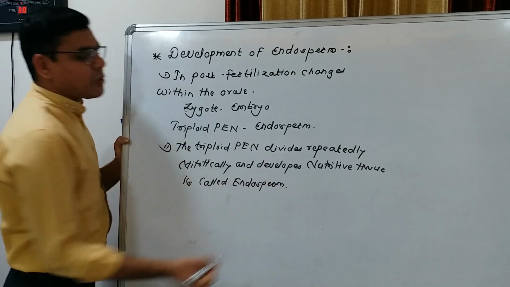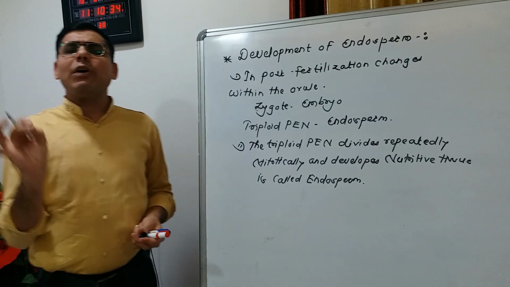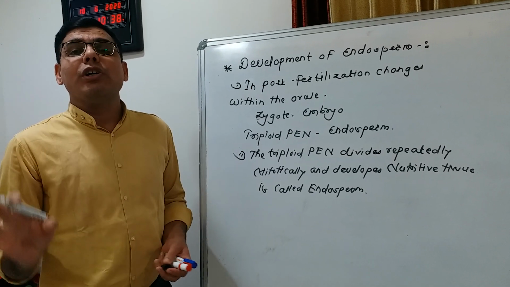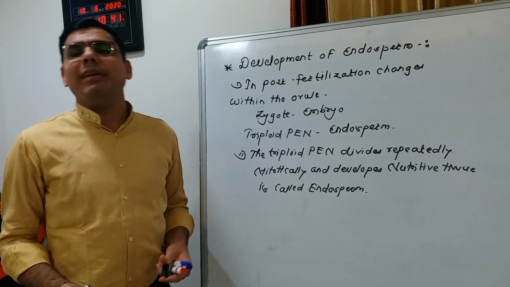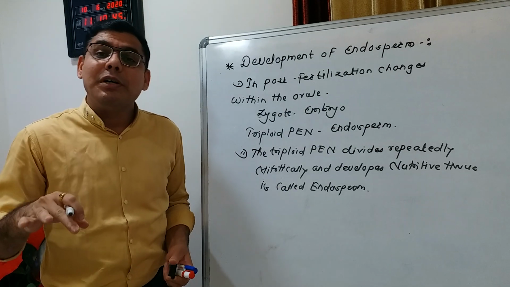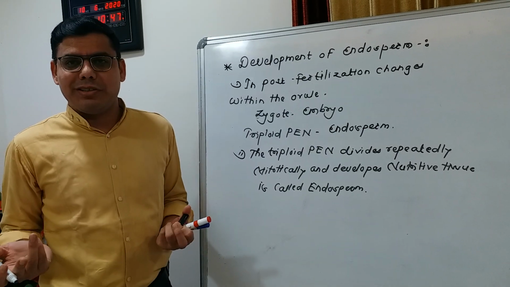Endosperm develops from the triploid primary endospermic nucleus, and you know very well that the triploid primary endospermic nucleus is developed by second fertilization.